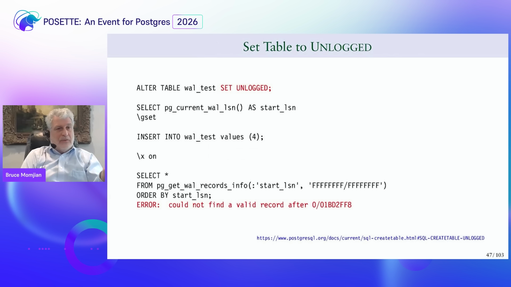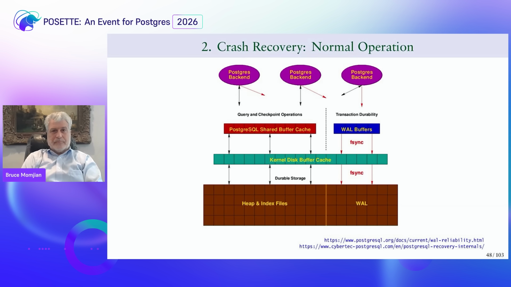It gets truncated on crash. It doesn't get replicated. So if we alter the table to be unlogged and we do an insert and we then ask, give me the records that match the insert I just did, there are none because it's unlogged now. So we turned off logging for that table. So good illustration, I think, of that.